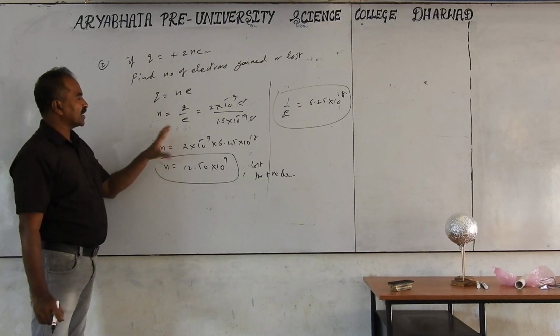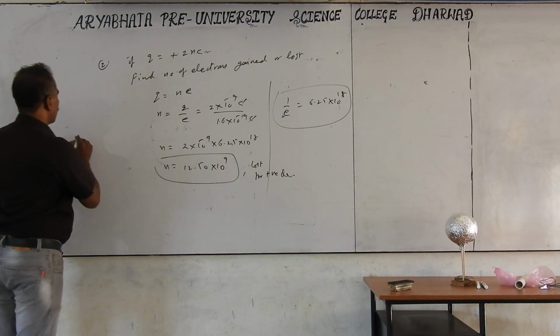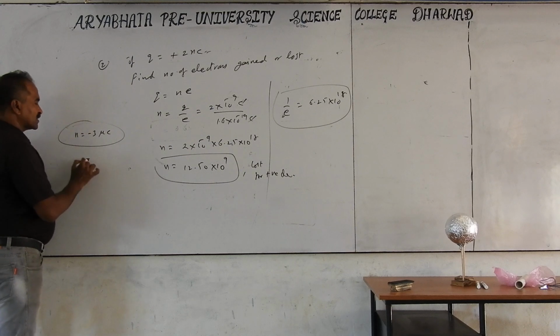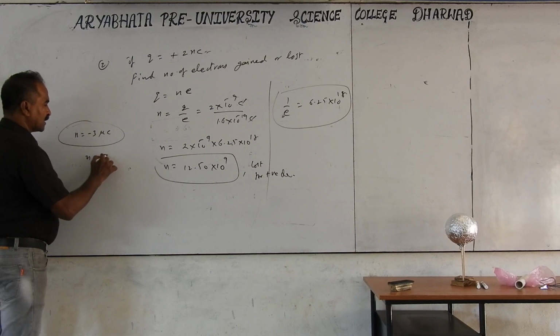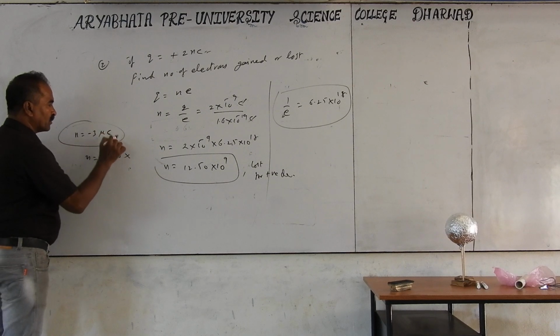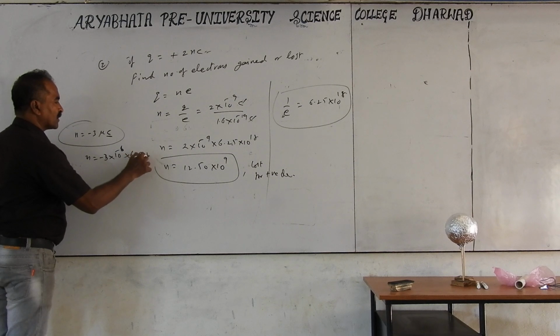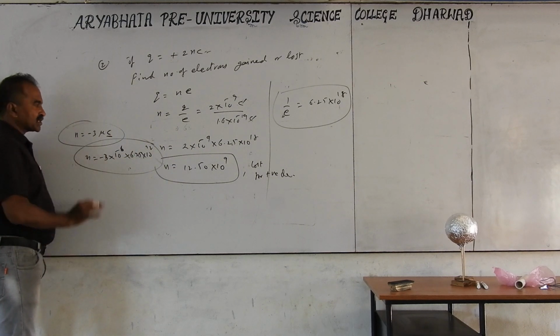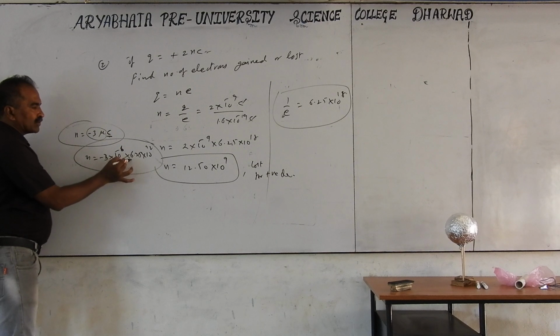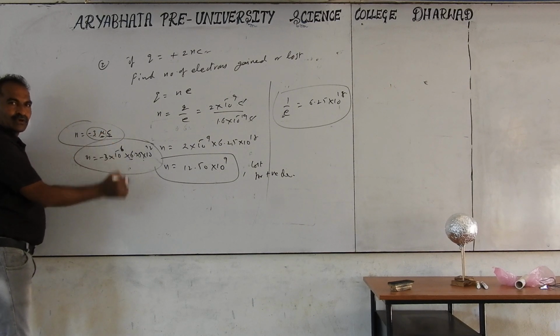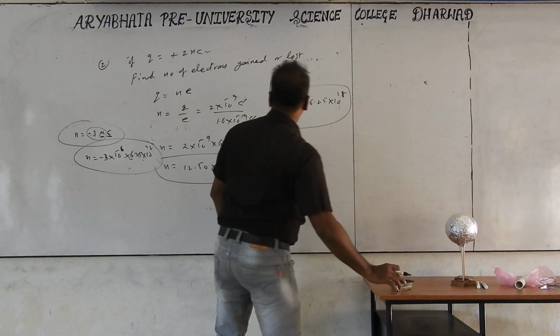Okay. Directly you can take the relationship of this when you want to find this. If it is given as minus 3 microcoulombs, what is the number of electrons corresponding? You can take directly minus 3 into 10 to the power of minus 6 into the 1 coulomb relation. For 1 coulomb we already know the number of electrons is 6.25 into 10 to the power of 18. Directly you can take the multiplication of the 1 coulomb value, number of electrons 6.25 into 10 to the power of 18, into minus 3 into 10 to the power of minus 6. That way you can calculate it for the problems.